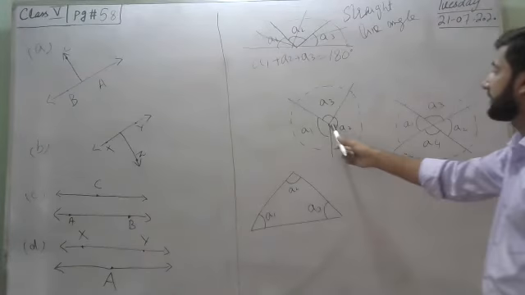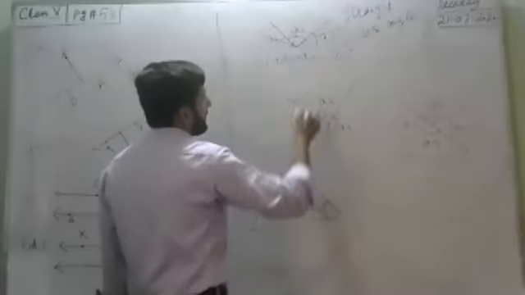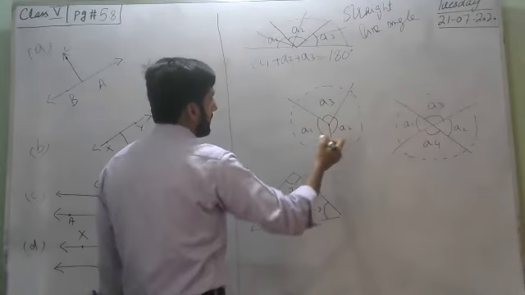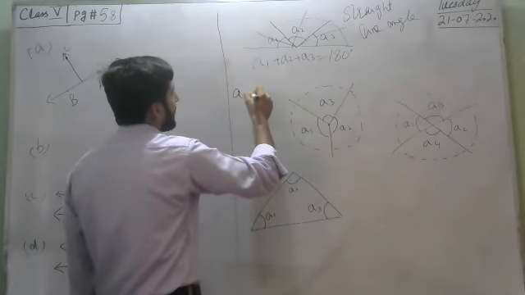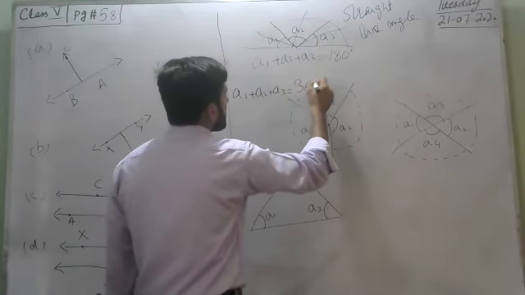Then angles having one common point. You can see that these angles cover a circle. So angle 1 plus angle 2 plus angle 3 equals 360 degrees.